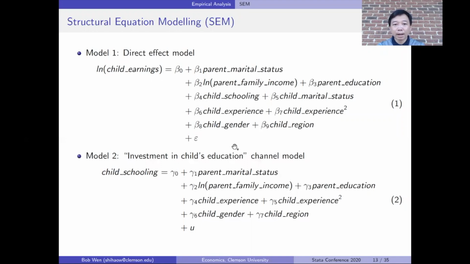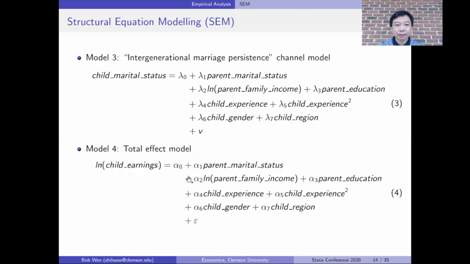Model 2 is the investment in child's education channel model, and Gamma 1 shows how the parental marital status influences child's education. Model 3 is for the intergenerational marriage persistence channel, and Lambda 1 shows how parents' marriage affects child's marriage. Model 4 is the total effect model.